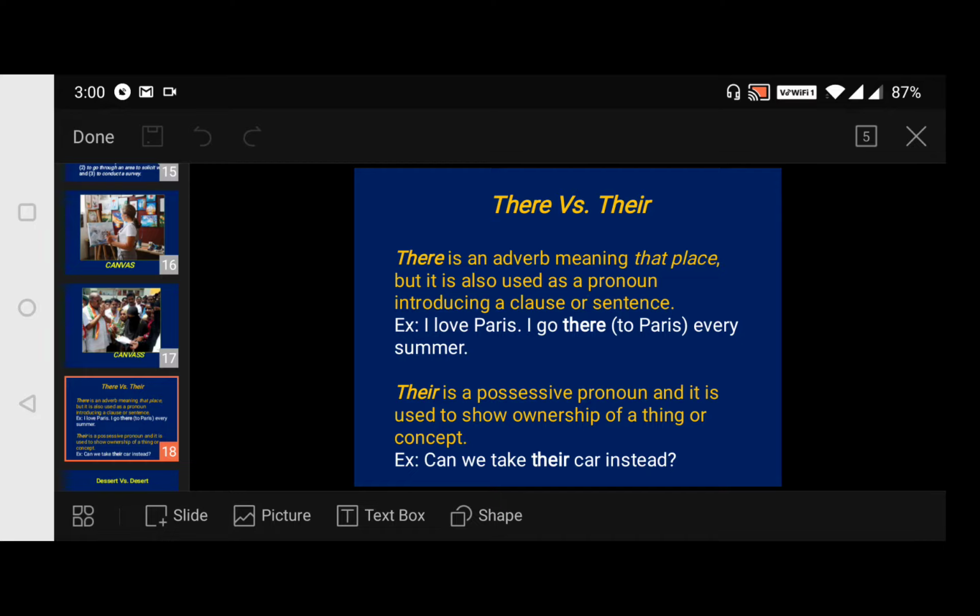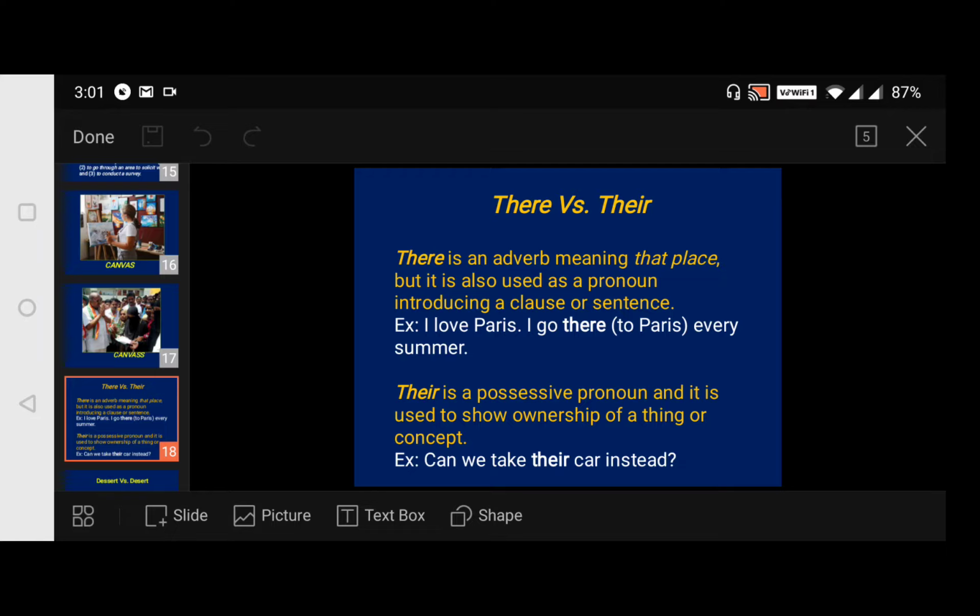There versus their. There is an adverb meaning that place. There it lies, so there is a mountain or a temple. There is an adverb meaning that place, but it is also used as a pronoun introducing a clause or sentence. Look at the example: I love Paris. I go there every summer. Here, there in the sense of Paris, so instead of saying the noun Paris we are using the word there, a pronoun for the word Paris.